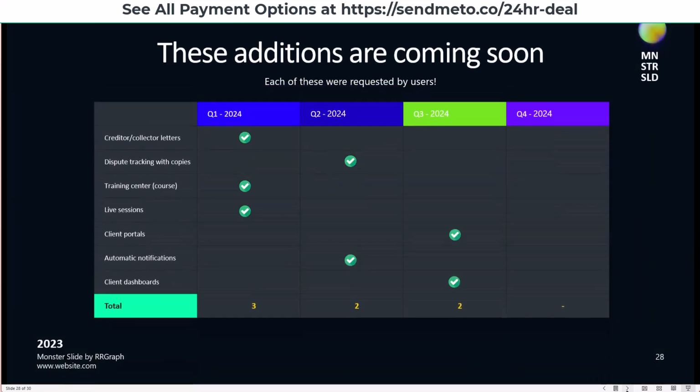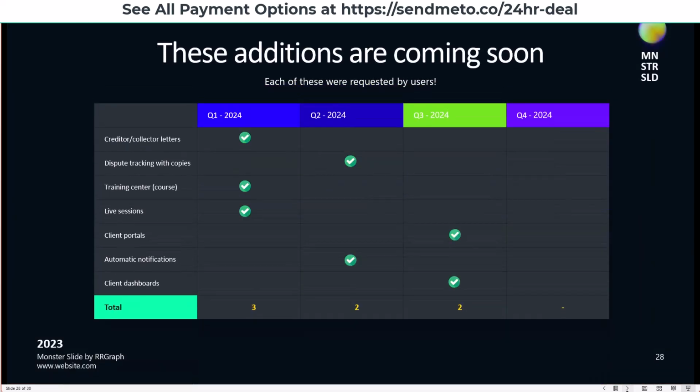All right. Here's some of the other features. Creditor collector disputes, those are coming. Dispute tracking with copies, that is also coming. Training center to learn how to dispute, that is also coming. Live sessions, client portals, automatic notifications, and client dashboards. All of those are coming.